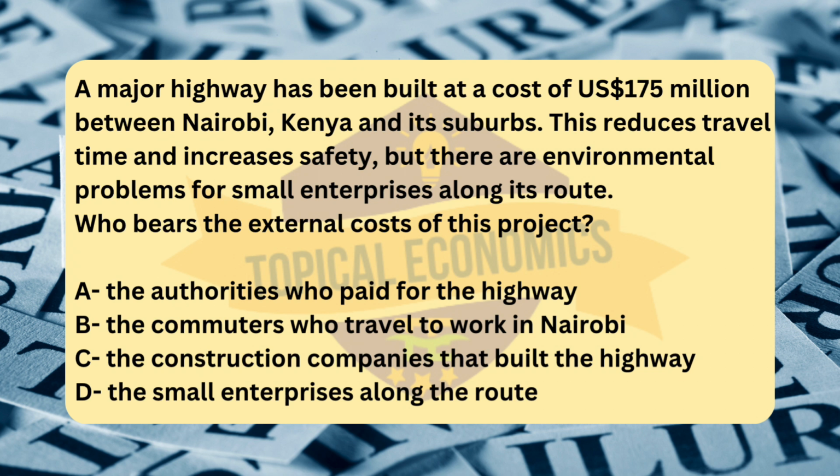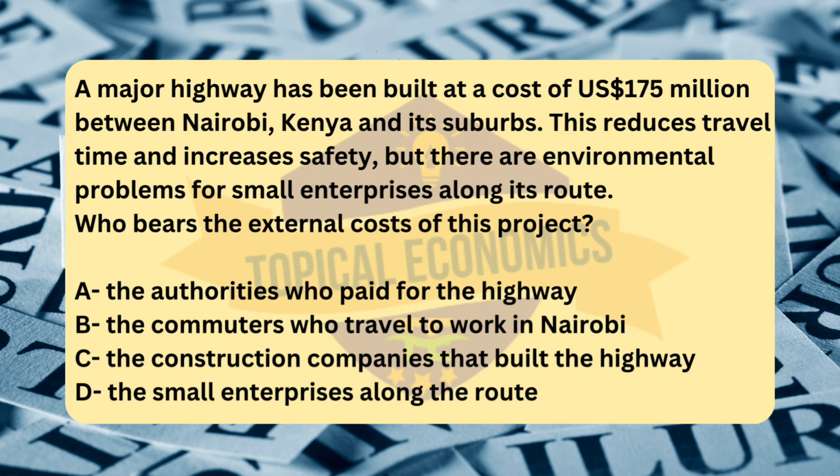Analyzing the other options. Option A. The authorities who paid for the highway do not bear the external costs. The government is responsible for financing the construction, but the external costs are borne by those who are affected by the project, such as the small enterprises. The authorities may implement policies or provide compensation, but they are not the ones directly experiencing the negative effects of the highway.